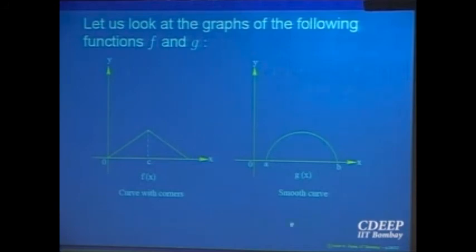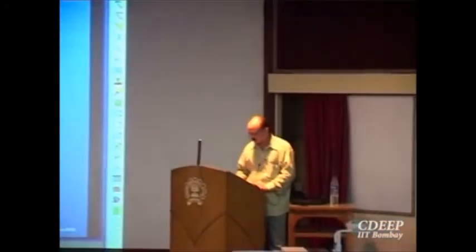Good. So what is the difference between the two? Yes? What do you think is the difference between the graphs of the two? Yes? There is a corner, right? In the graph of the first one, there is no corner. So how do we make this corner precise? It is a geometric property that there is a sharp edge in the graph of the function. There is no sharp edge in the graph of the other function. How do I make that mathematically precise so that I can analyze this?